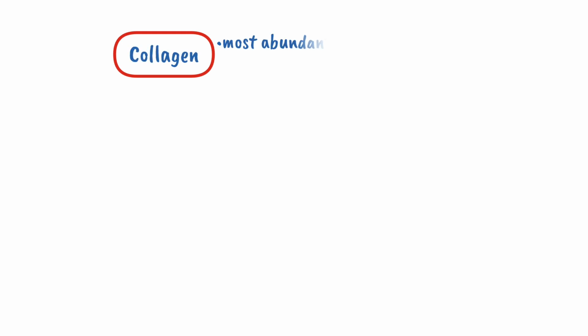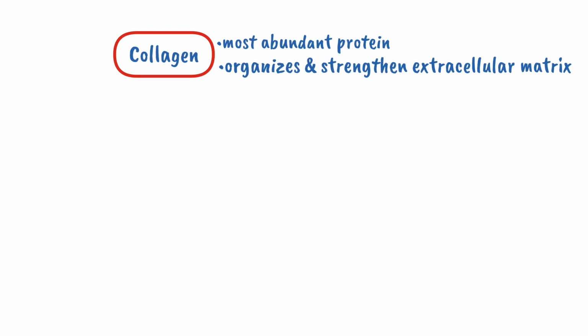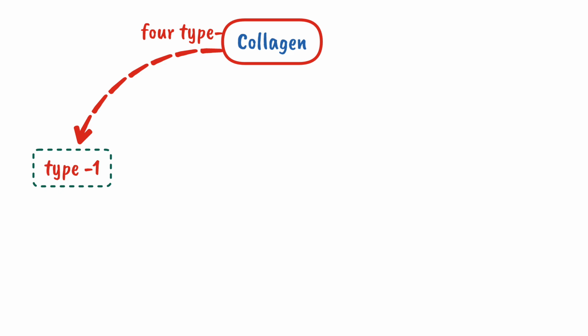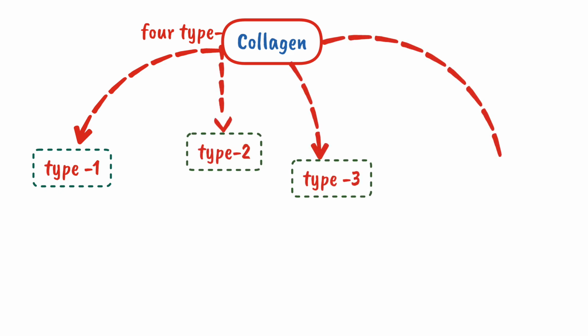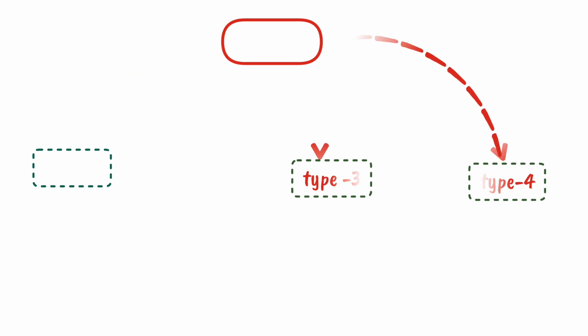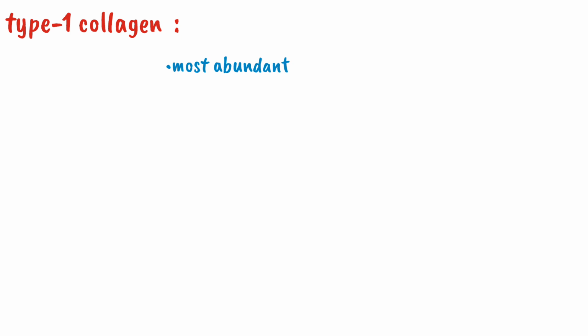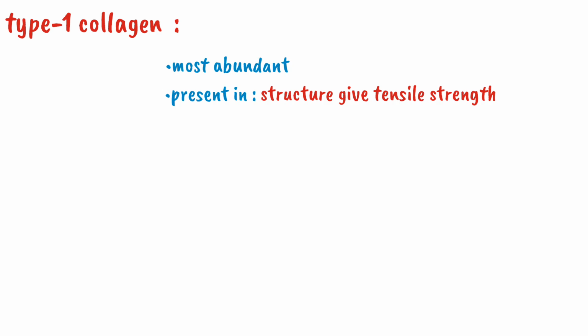Collagen is the most abundant protein in the human body. It organizes and strengthens the extracellular matrix. Collagen is distributed throughout the body and divided into four types: type 1, type 2, type 3 and type 4 collagen. Type 1 collagen is the most abundant form of collagen and is present in hard structures, meaning those structures which give tensile strength to the human body.